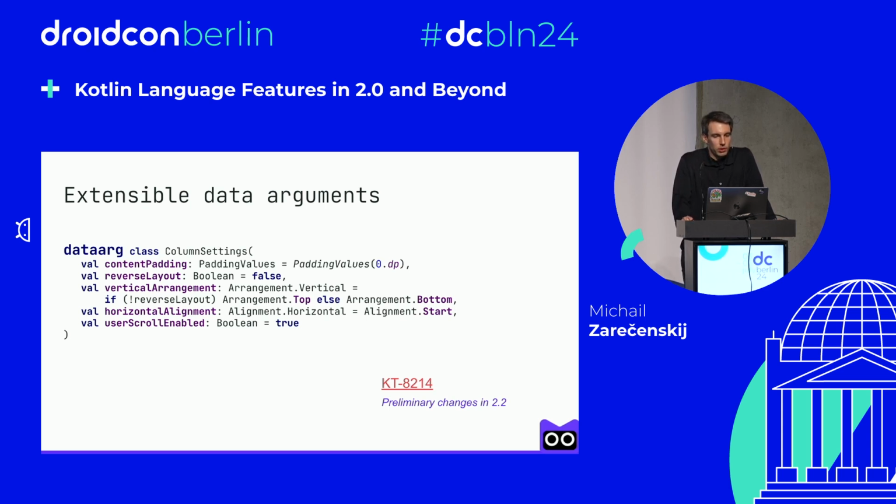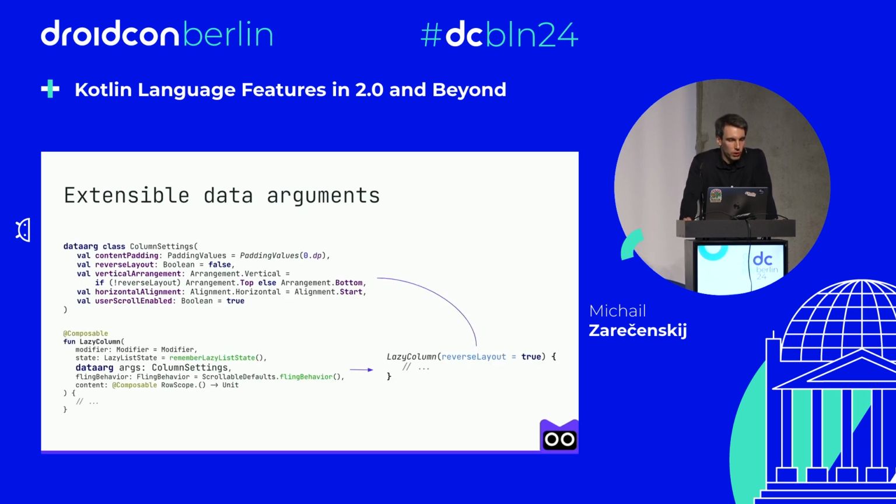This proposal provides a way to design APIs with a growing number of optional arguments, keeping source compatibility, and also aiming to keep binary compatibility as much as possible. Also, parameters are documented only once in this data arg class. And of course, we want to leave the door open for library authors to have full control over the representation of arguments by skipping explicit creation of such classes at call sites.